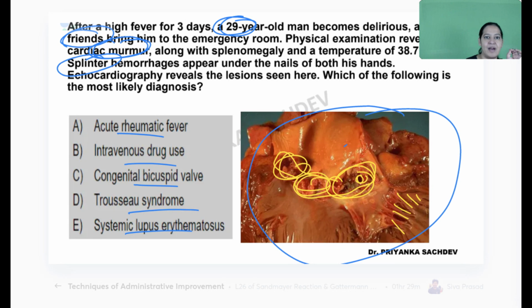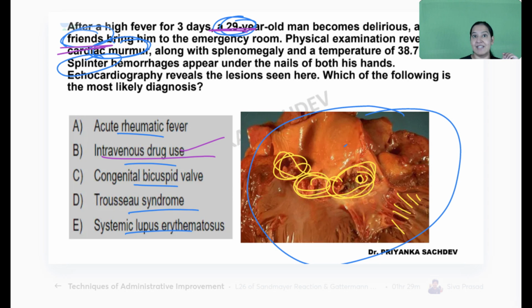Yes, most of you are correct. Khushi, Gaurav and Point are first to answer it correctly. It is IV drug user. What is the diagnosis here? Khushi, you are the first to answer. You are correct, it is IV drug user. But what is the diagnosis? It is infective endocarditis. Yes, you are right. The patient is young, and in young patients there are more chances of IV drug users.